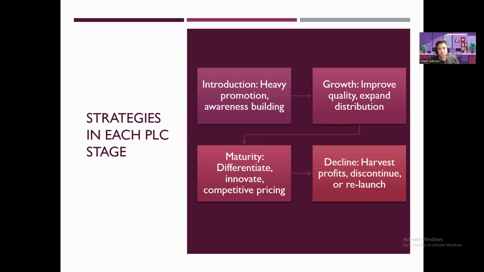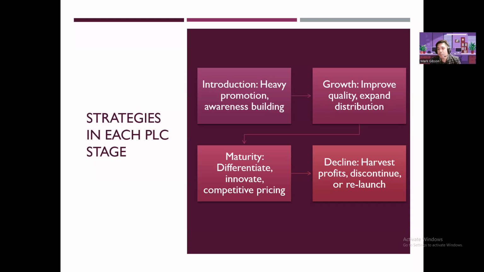For introduction, because you're just launching your product, we have to heavily promote it to build awareness. We have to make sure that people know our product and know that we exist. So that's the introduction phase.